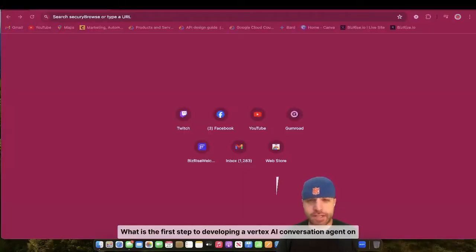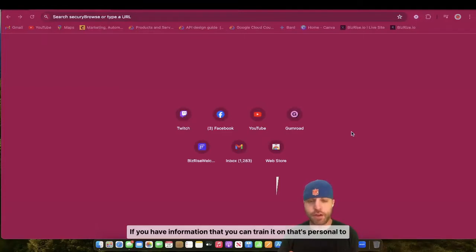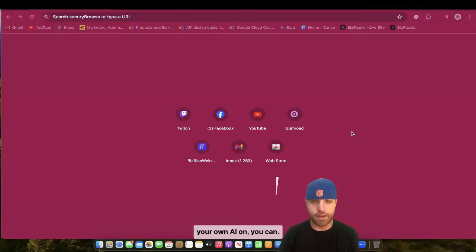What is the first step to developing a Vertex AI conversation agent on Colorado grant programs? Well, let's go to Vertex AI. It is a Google Cloud Platform product. It is an AI-powered chat agent, and you can do a lot with it for your business. If you have information that you can train it on that's personal to what you do, like workout plans, marketing scripts, recipes, building code information, a handbook, any business information you want to train your own AI on, you can.